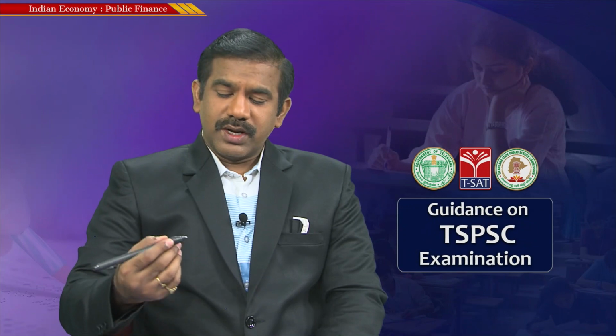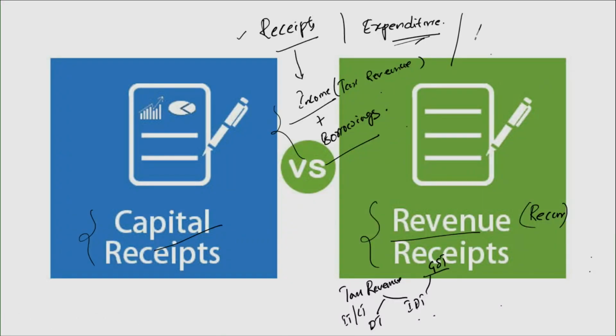Okay, and it's not necessary that revenue receipt should only be in the form of tax receipts. You could also have non-tax receipts, I mean receipts to the government of India which are not in the form of tax revenue. A simple example is, let's say a state government has borrowed money from the center. Upon the loans borrowed from the center, if the state is making any interest payments to the center, interest payments made by the states to the center could be a fine example of non-tax receipts.